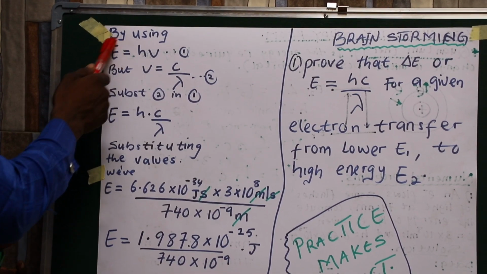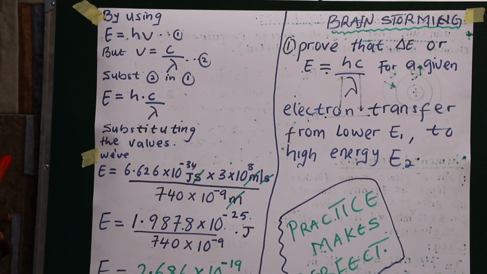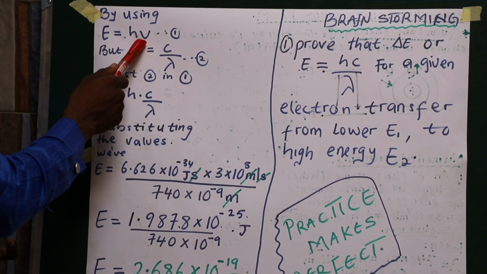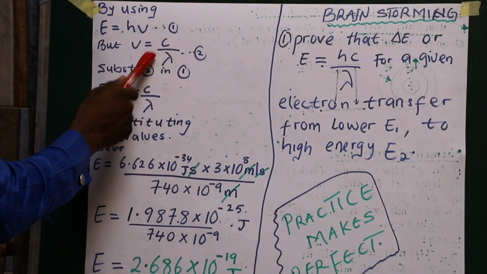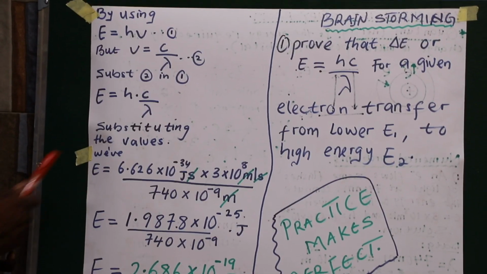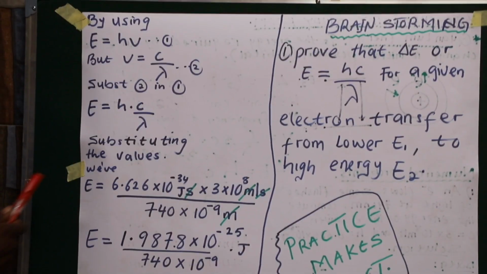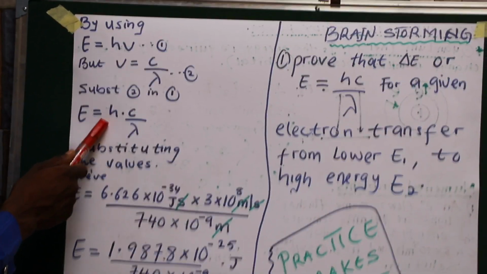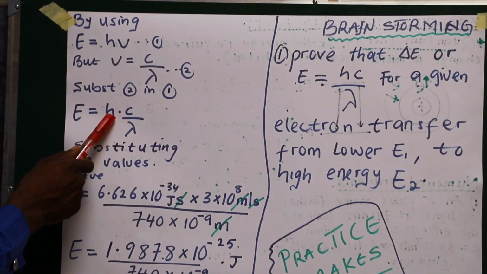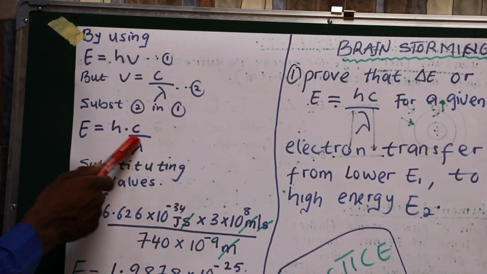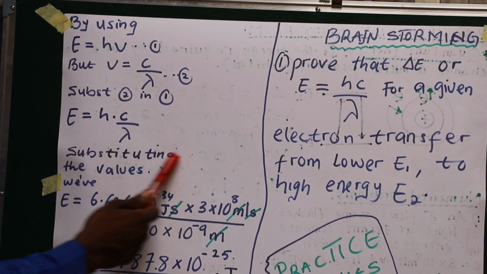So now by using this formula which says E is equal to hν, let's see how we will manipulate the values given. We know ν is equal to c over lambda, and let's take it as equation 2. Now by substituting 2 inside equation 1, E will be equal to hc over lambda.